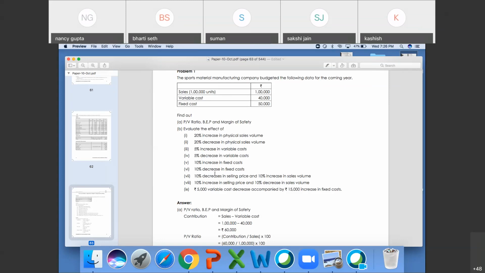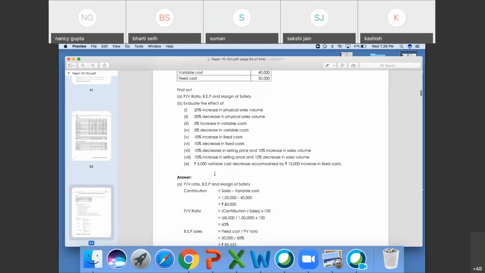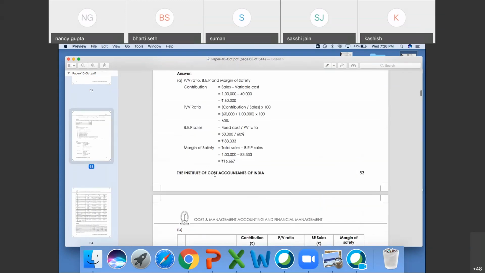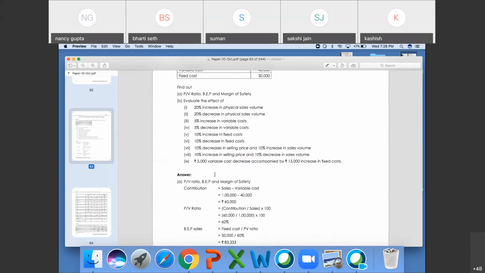Second formula is sales minus variable cost upon sales into 100.